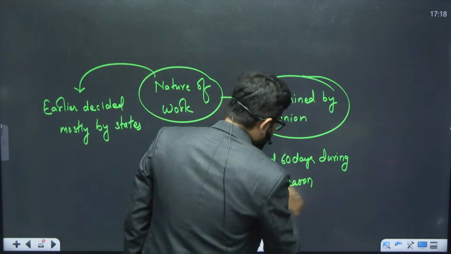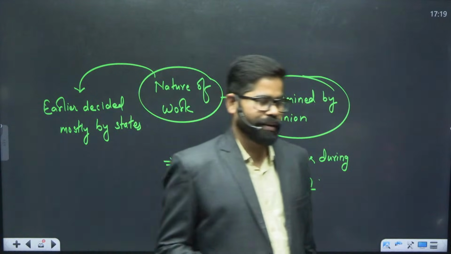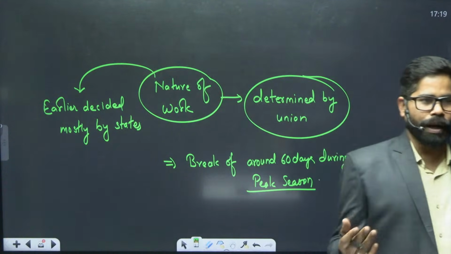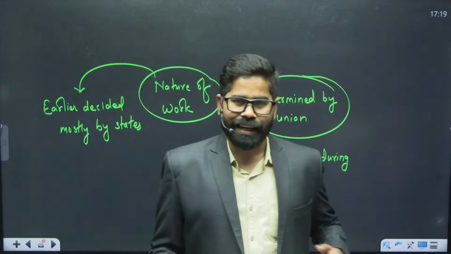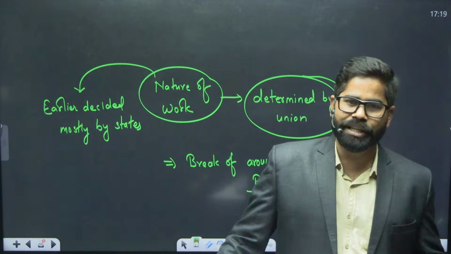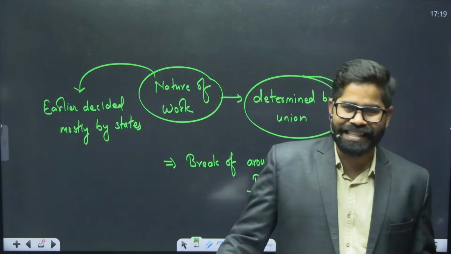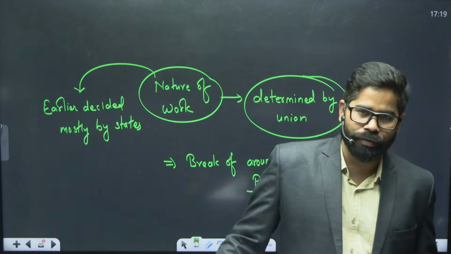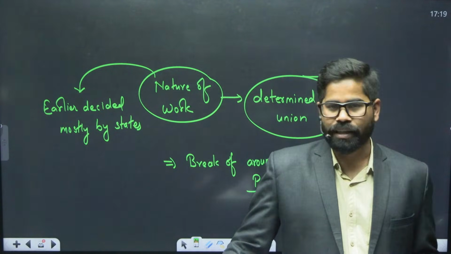Earlier in the MG Narega, there was no break, so throughout the year MG Narega works could have been done. Now we see that there is a challenge that if MG Narega work is being carried out during the agricultural peak season, there is a scarcity of labor.